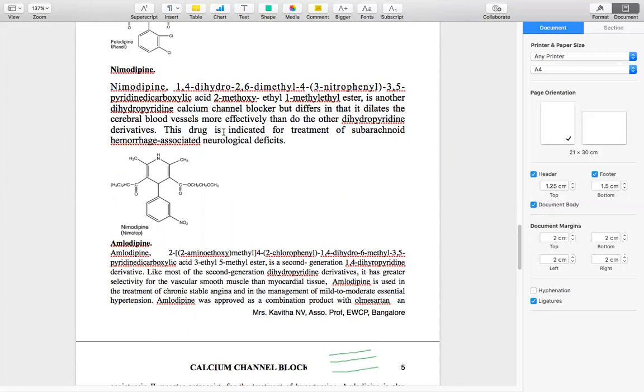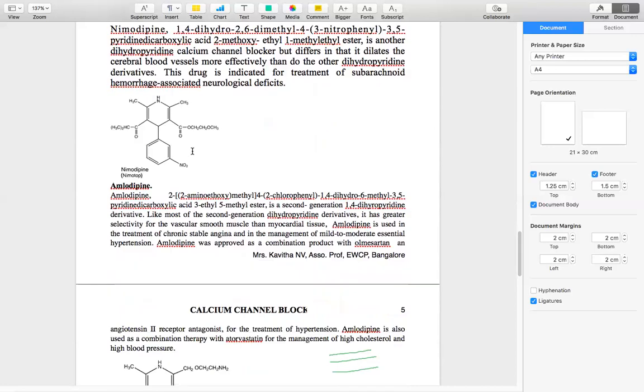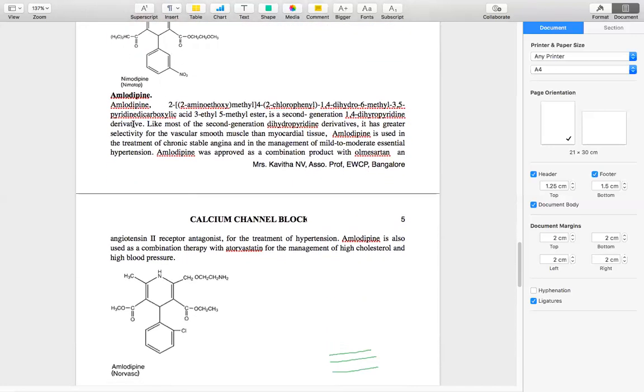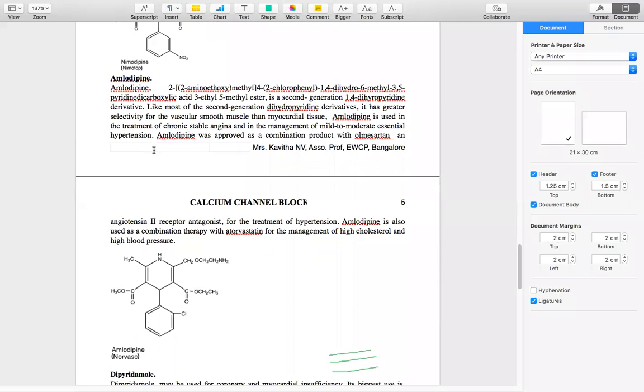So that is why nimodipine is exclusively used in the treatment of subarachnoid hemorrhage associated with some neurological deficits. And next is amlodipine. Here the change, if you see, instead of a methyl group at the second place, it has a very heavy alkyl group, that is 2-amino ethoxy methyl. The 2-amino ethoxy methyl group is there on the second place.